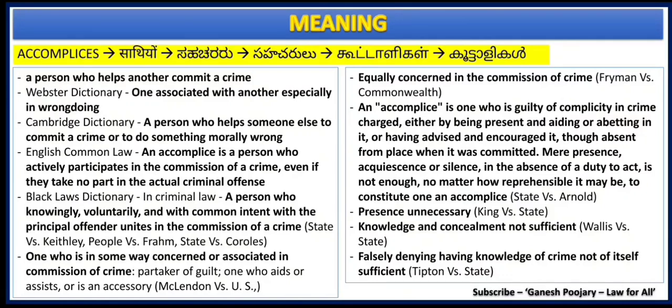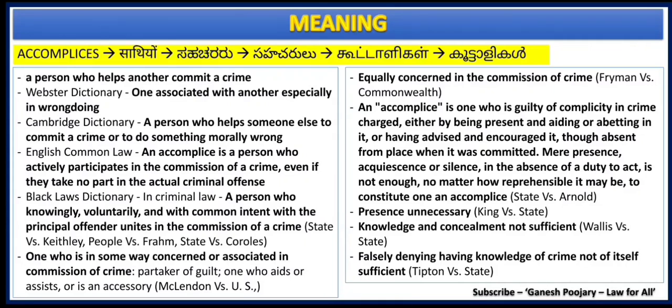An accomplice is a person who helps another to commit a crime. Most of the time accomplice comes with criminal cases, though there are possibilities for accomplice in civil cases also. Most of the time it is a criminal term where one is associated with another, especially in committing some crimes.